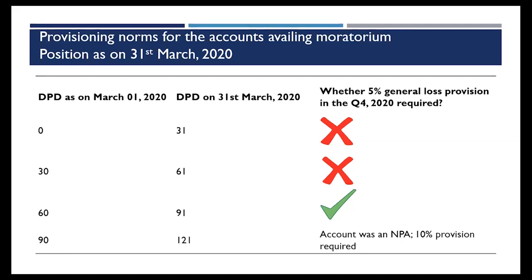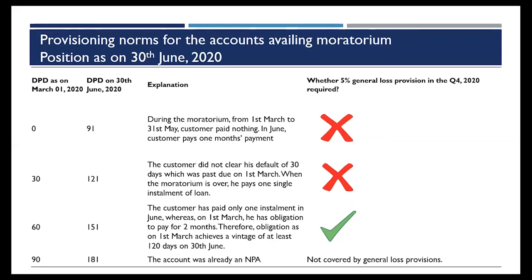For an account which is already 90 days DPT, which is already classified as an NPA, since the moratorium benefit is also not available and the account is already an NPA, the asset classification standstill benefit also does not apply over here. The 10% provisioning that is usually done for a substandard asset will be required. What will be the position as on 30th June?